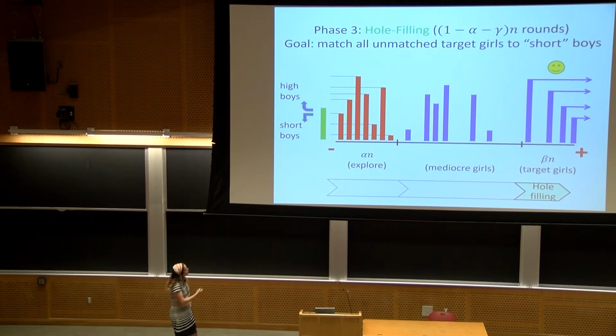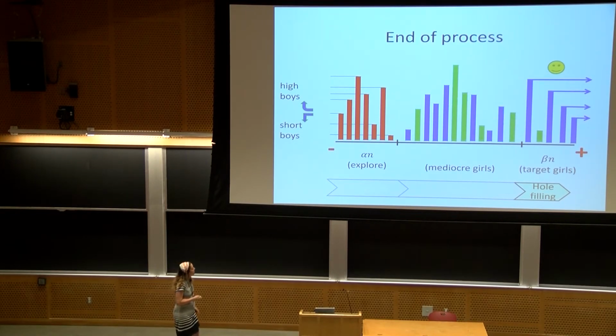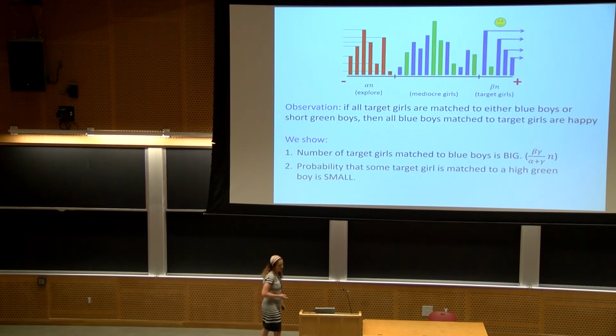So what do we do? If a high boy arrives, we match him to an arbitrary mediocre girl. If a short boy arrives, we match him to a target girl, and we go on with this process until the end. And now the main observation that we make is that if all target girls are matched to either blue boys or a short green boy, then all the boys that are matched to target girls are happy.